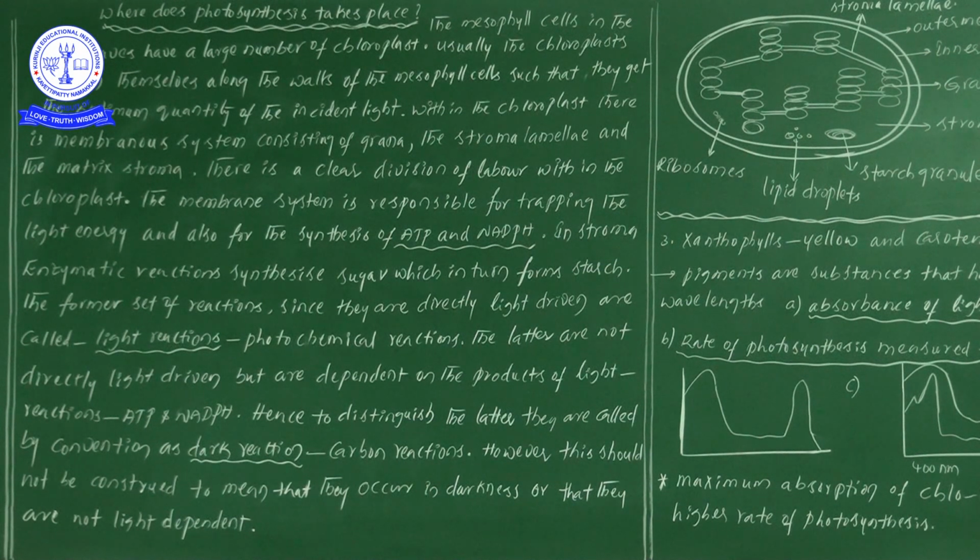If they get more incident light, the process of photosynthesis and the productivity will be more. That's why the chloroplast organelles are arranged at the walls of the mesophyll cells.